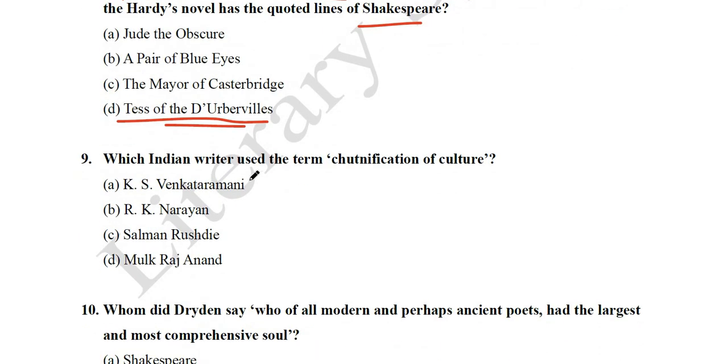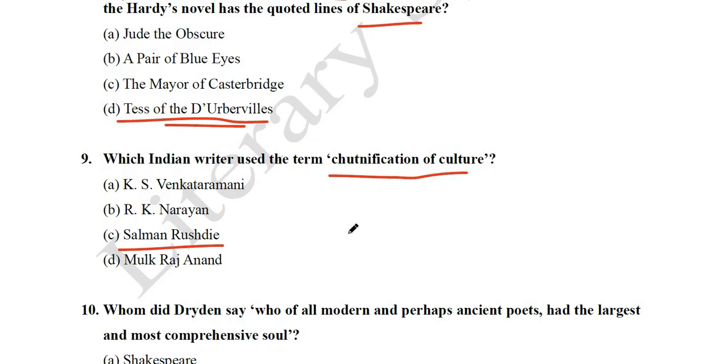Next question: which Indian writer used the term chutneyfication of culture? K.S. Venkataramani, R.K. Narayan, Salman Rushdie, Mulk Raj Anand. So, friends, you know that in the syllabus, the prescription is the history of English literature from 1340 to 2000, to the contemporary time.